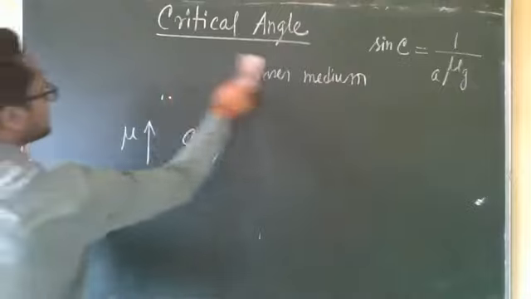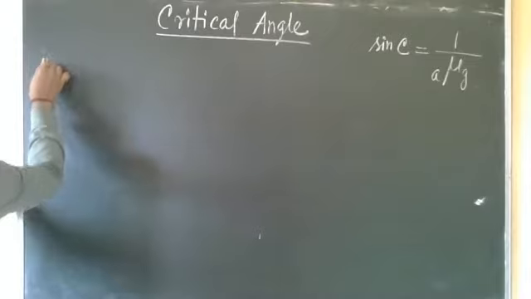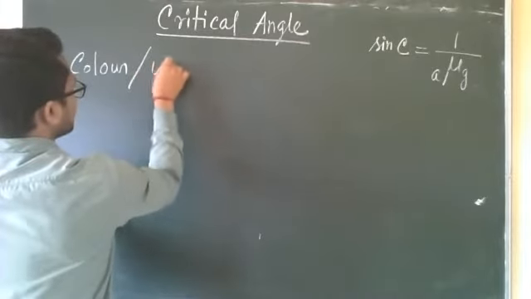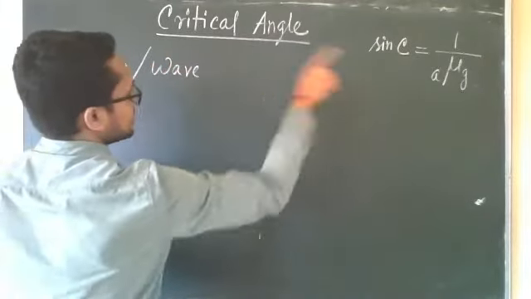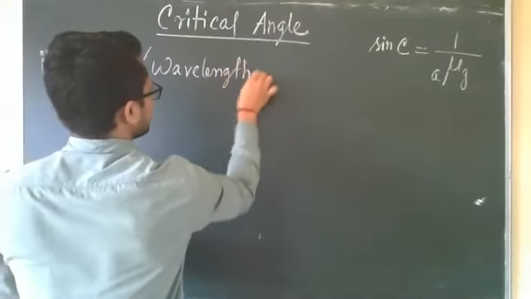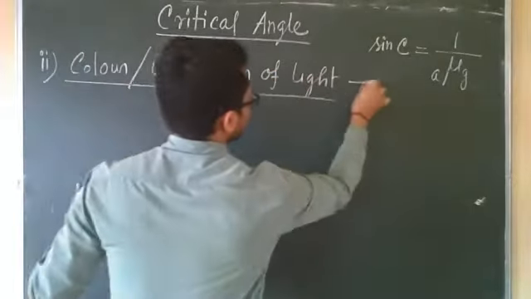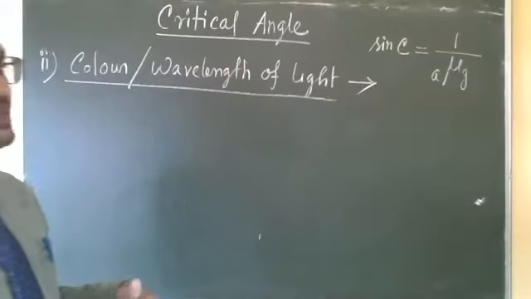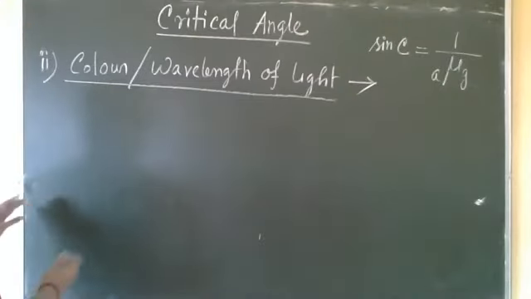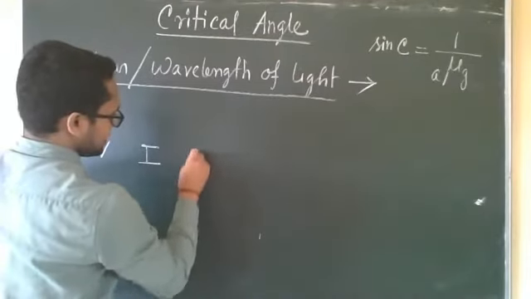So come to the second point. Second point is color or wavelength. Color or wavelength are always inversely related in terms of refractive index, because with the increase of wavelength, refractive index decreases. They are inversely related. So again I am writing in this way, VIBGYOR, as I always write.